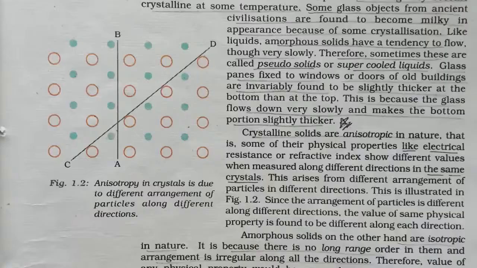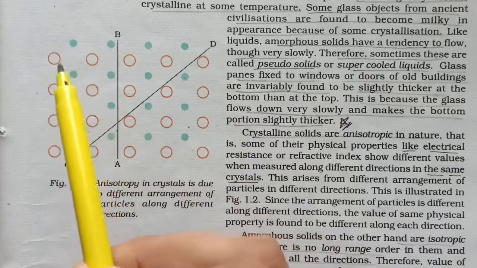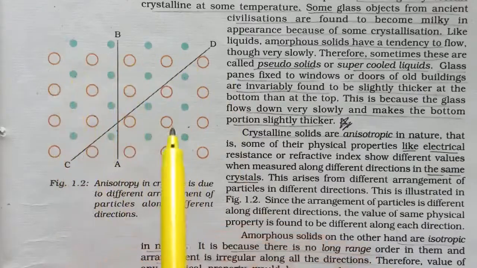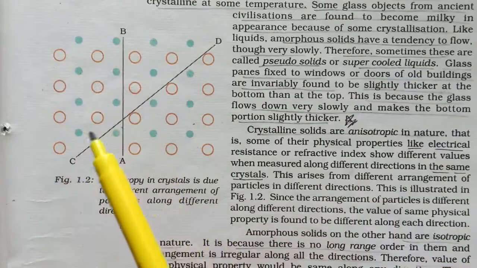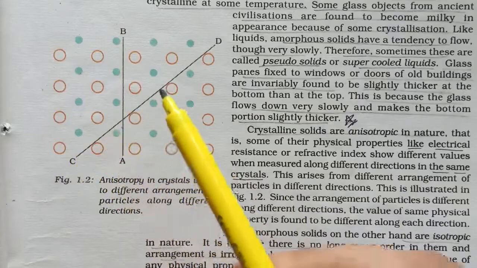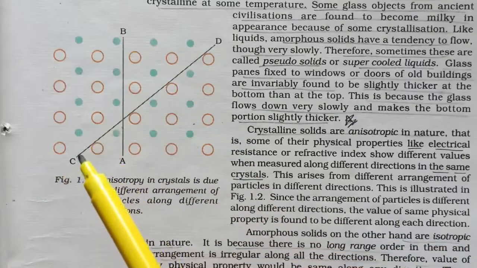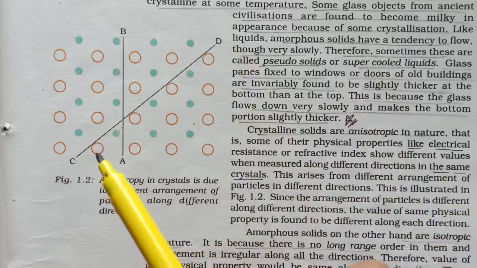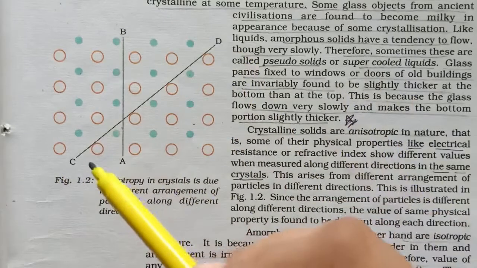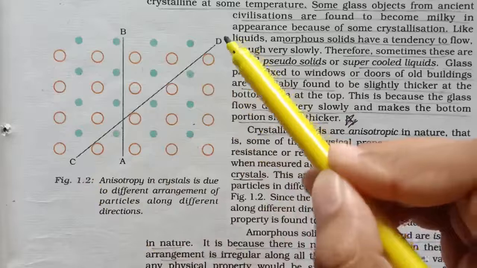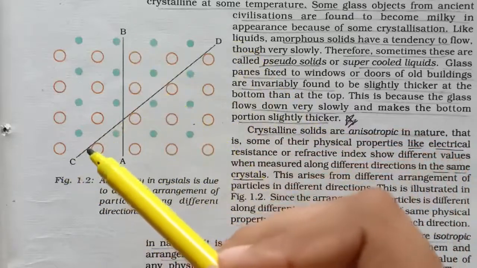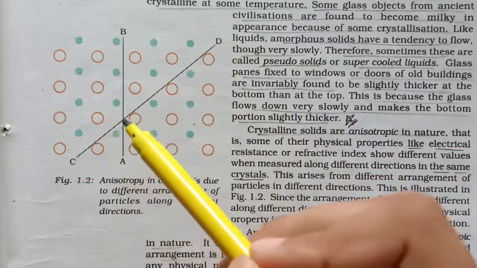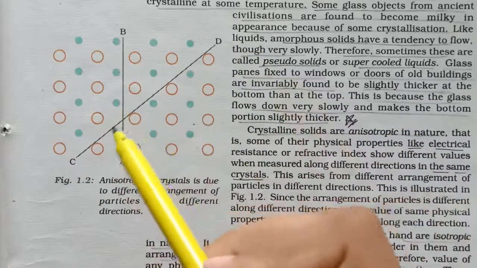Here is the structure of crystalline solids. Here two types of atoms are present, and there is a regular arrangement of atoms. Now if you measure physical properties like refractive index or electrical resistance along the CD direction, and if we talk about the number of atoms, in the CD direction and in the AB direction the number of atoms is different, and therefore these properties are different in different directions.